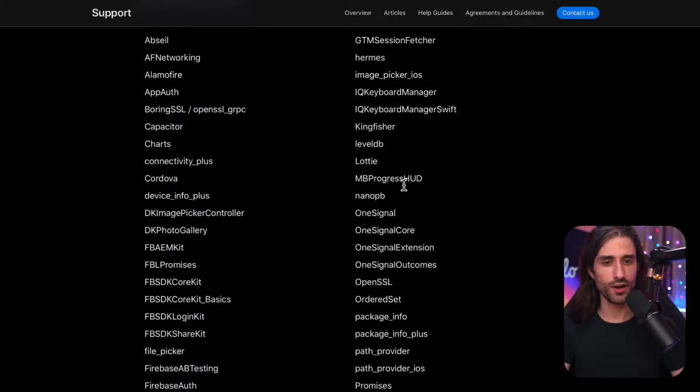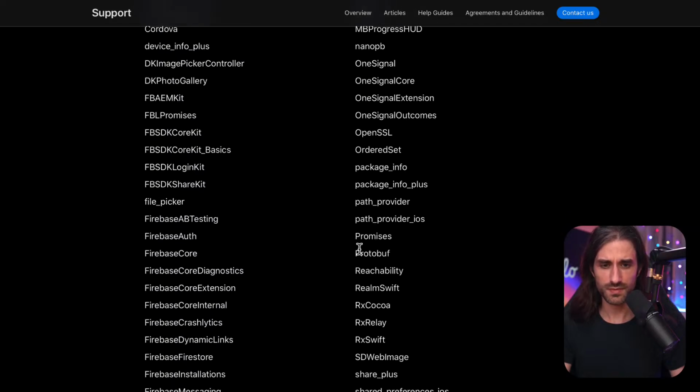MBProgressHUD. I think I might have used this one in the past. I think it was when you wanted to block the UI by showing a modal that would show like a spinner. So it's a little bit out of fashion, but it used to be very popular in the past, especially for apps where it made sense to block the UI while something was happening. And banking apps were a typical example of that. And I was working on banking apps before, so this rings a bell. We'll also check this one.